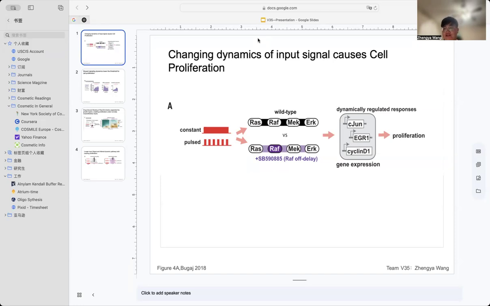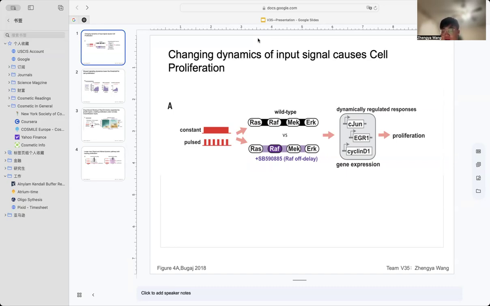In this study, the authors aim to investigate how changes in RAS-ERK signaling dynamics affect gene expression and cell proliferation decisions. This is Figure 4A. In the experiment setup, they applied constant and pulsed input signal to wild-type NIH3T3 cells with or without the drug SB590885, which is a paradoxical BRAF inhibitor that slows signal deactivation by promoting BRAF dimerization.